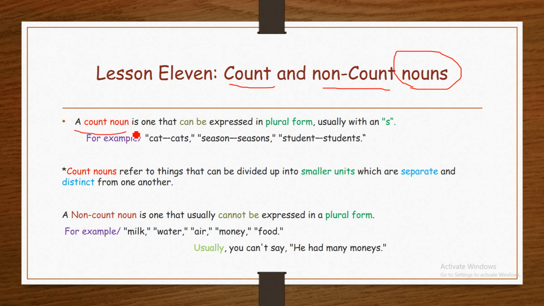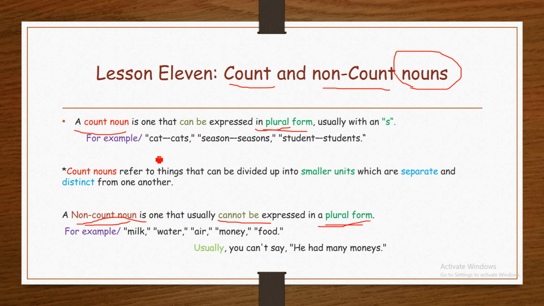A count noun is one that can be expressed in plural form, but a non-count noun is one that usually cannot be expressed in plural form. It means count nouns can be pluralized, while non-count nouns cannot be pluralized.